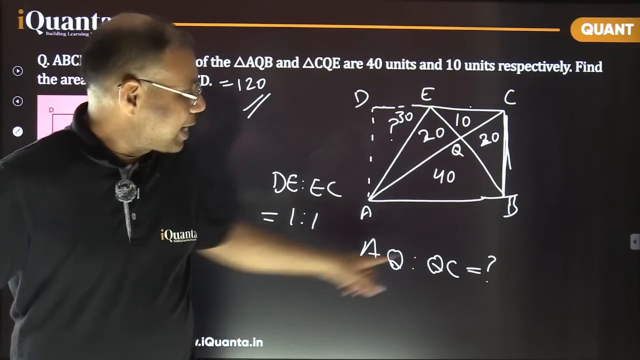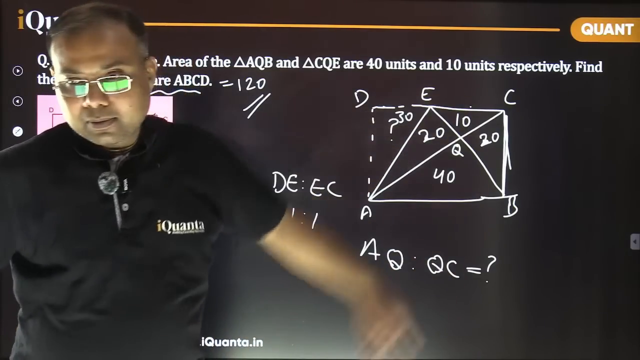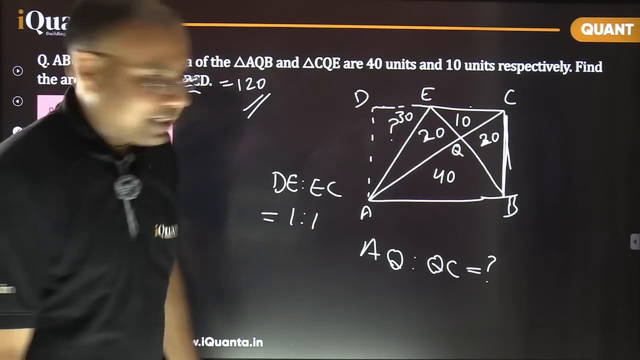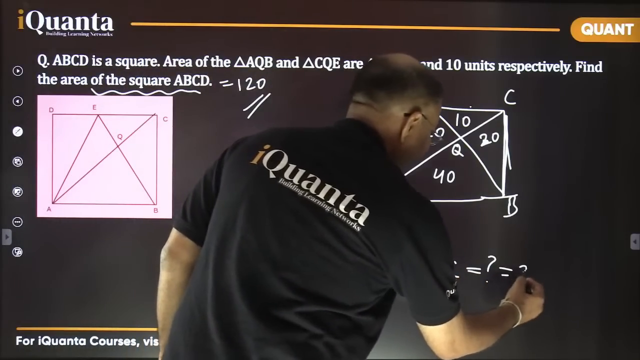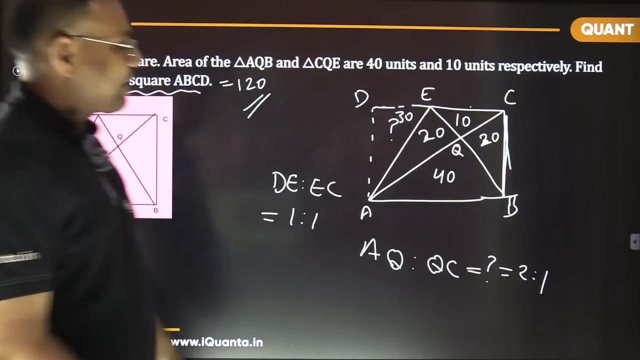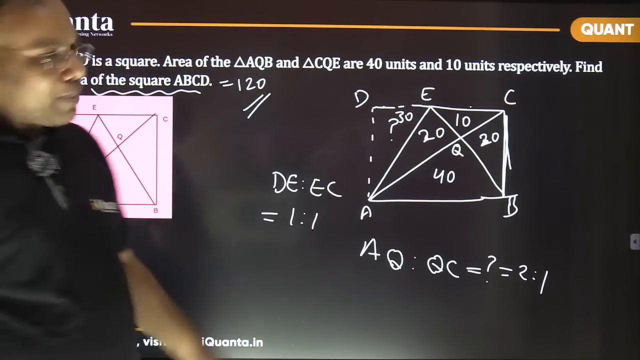Now tell me this one. AQ is to QC. Yes, 2:1. Excellent. This is 2:1. Perfectly fine. I hope it is okay.